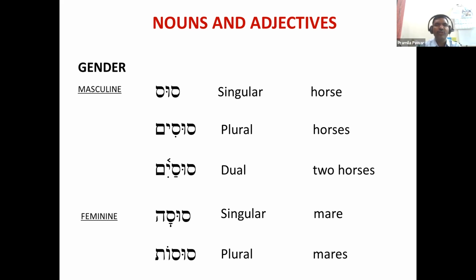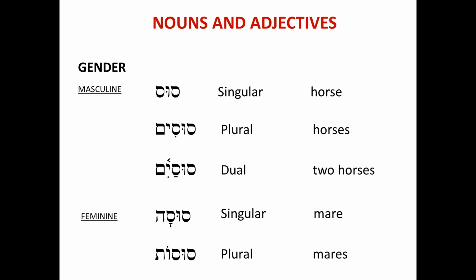Again, one more time. Sus, singular, masculine, horse. Then susim, it is plural, horses. Susaim, dual, two horses. It may be two or more. Dual is used for two or more.